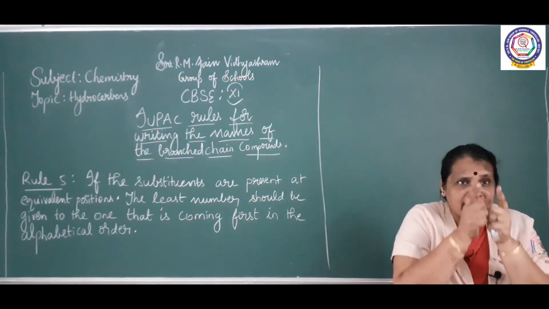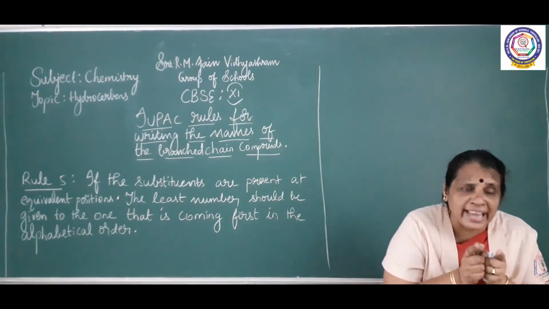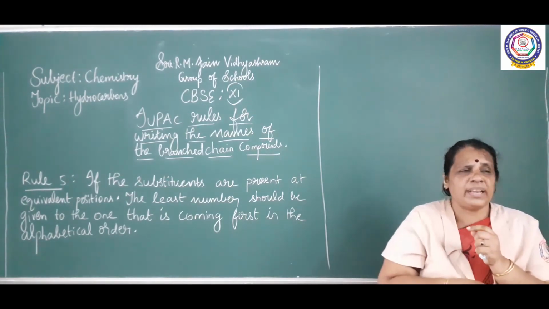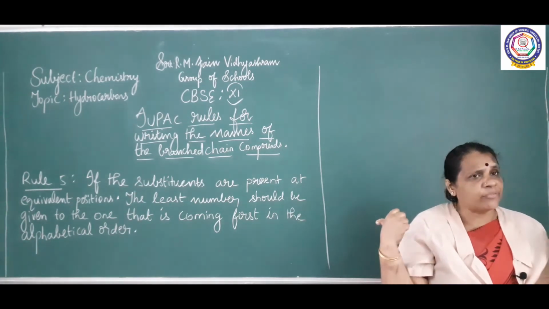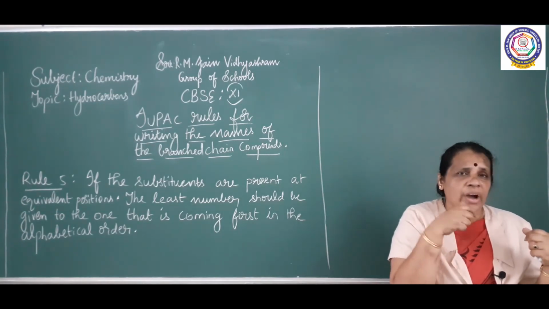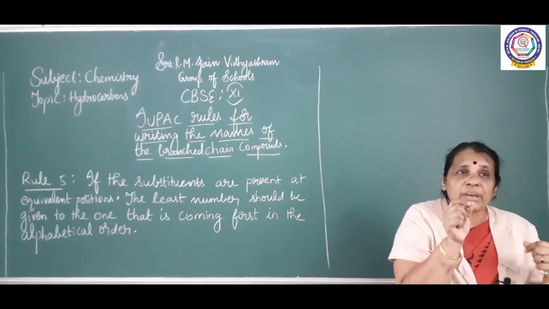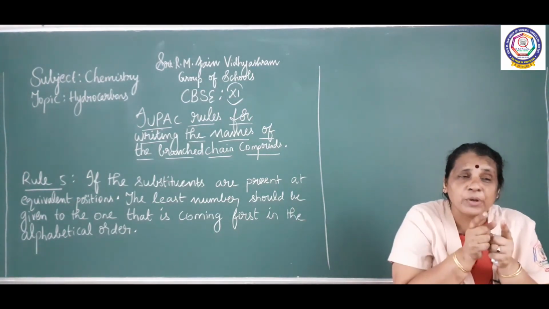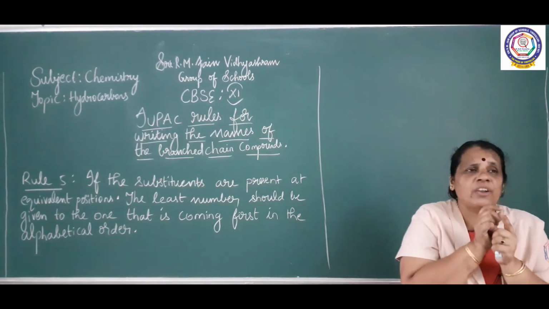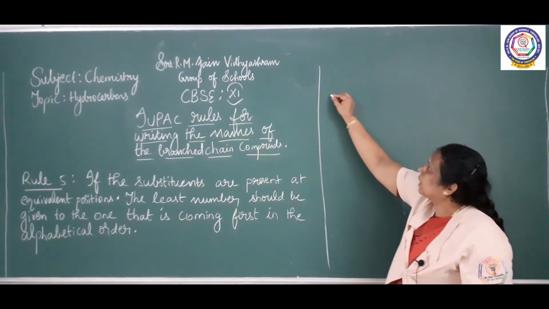Again, we have to arrange the alkyl groups in alphabetical order. Then we have to give the least number to the one coming first in the alphabetical order. So what is rule number 5? If substituents are present at equivalent positions, how do we give the numbering? The least number should be given to the substituent that is coming first in the alphabetical order. So we have to arrange the substituents in alphabetical order and see which is coming first. For that, the least number should be given. I will give one example, then only you will come to know.